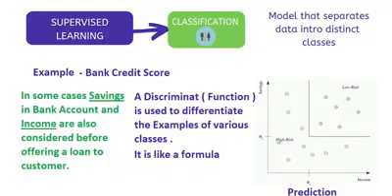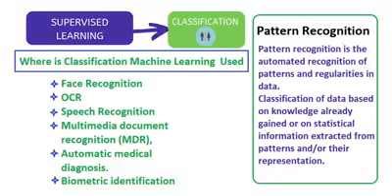We will understand more about classification. Now let's talk about some real life examples of classification. One very important example is where we have to classify data, where for every person there are different attributes and features. Pattern recognition is one such classification example.